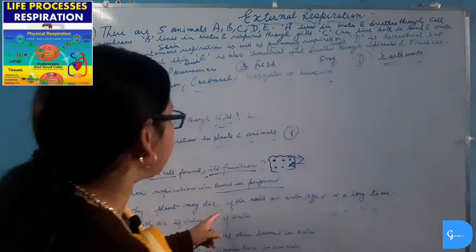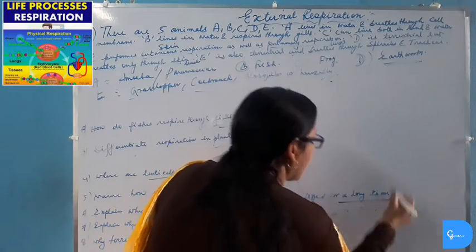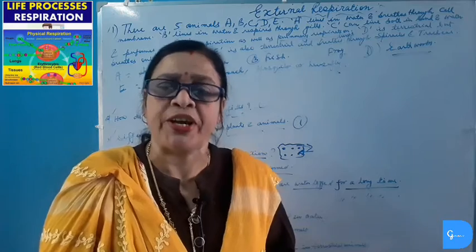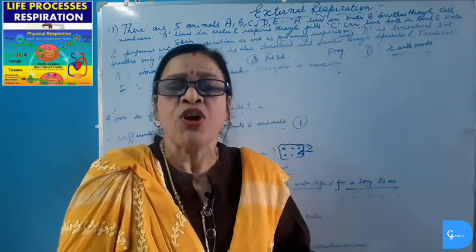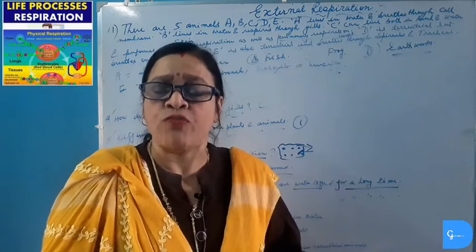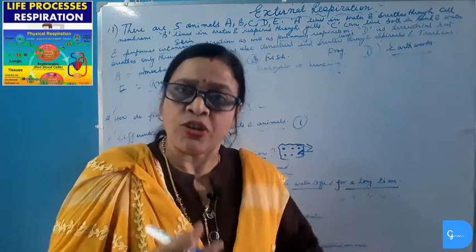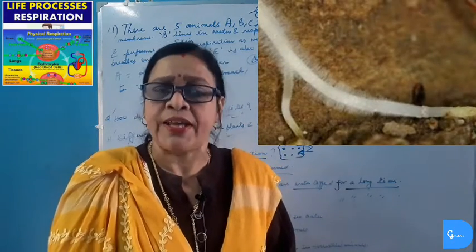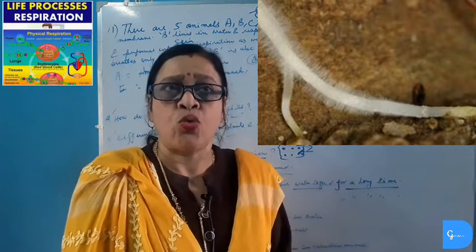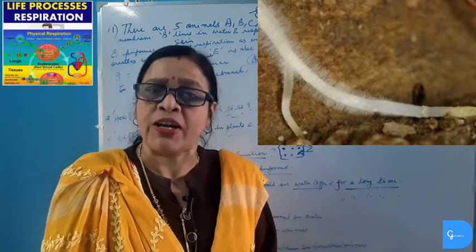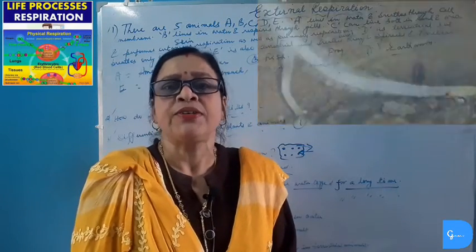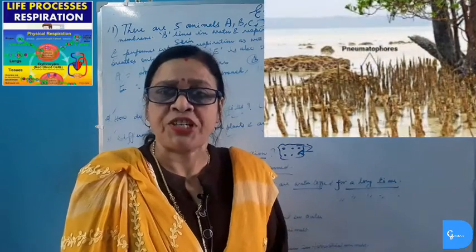Explain why plant may die if the roots are waterlogged for a longer time. We know that roots in plants respire through root hairs, and root hairs takes oxygen from the soil particles. Soil particle contains lots of air, and from soil particle root absorbs oxygen. But if the roots are waterlogged, then the roots will not be able to absorb oxygen from the soil, and thus root cannot survive for a longer period in waterlogged condition. And if root dies, plant also dies. In marshy areas, there are aerial roots for respiration.